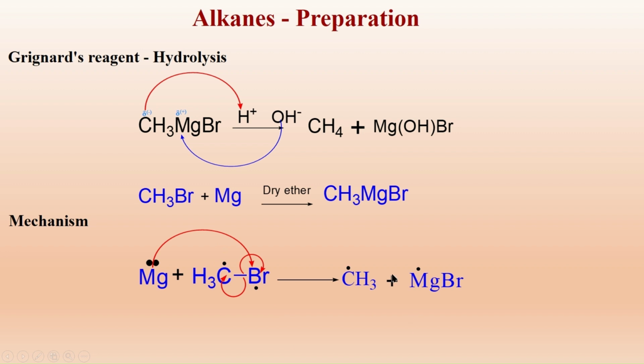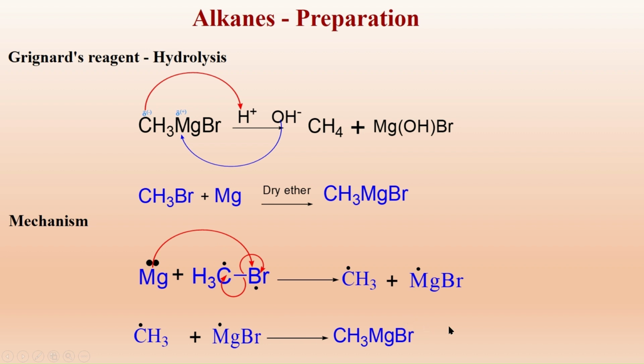The methyl radical which is formed reacts again with magnesium bromide, and both are electron deficient, both are in need of one electron. That's why they combine together to give rise to methyl magnesium bromide.